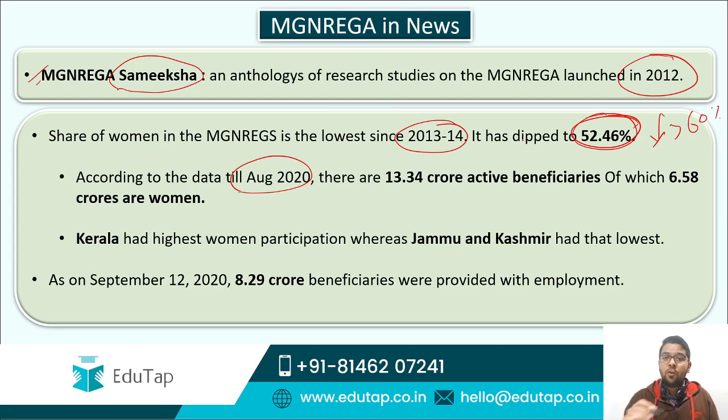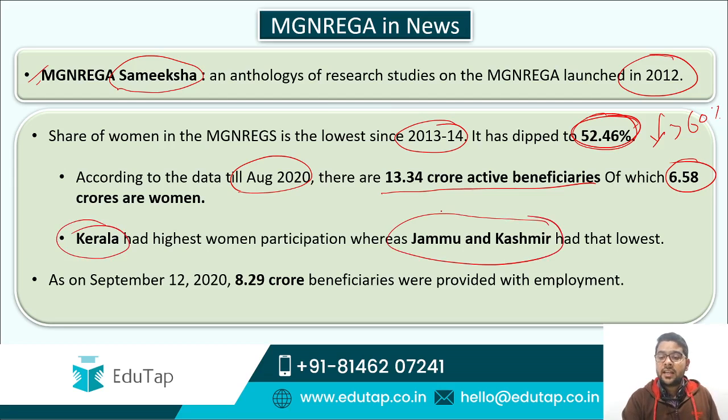Currently, till August 2020, it was 52.46%. If we go by the absolute data, there were 13.34 crore active beneficiaries as on August 2020, out of which 6.58 crore were women. That means more than 50% are still women. That's how this MGNREGA scheme is causing empowerment of women. If we compare the data on a state-wise basis, guys, Kerala has seen the highest participation of women under the MGNREGA, whereas on the other side is Jammu and Kashmir, which has seen the lowest participation.